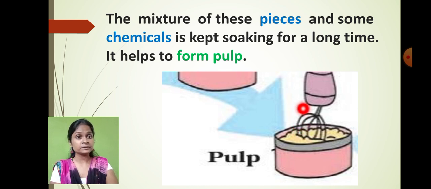Then what will happen? Because of the soaking, the water will be absorbed by the wooden material, and the small pieces of wood will get softened. That softened part of the wood we call pulp. So the pulp has been made first of all from the small pieces of wood. Is that clear?